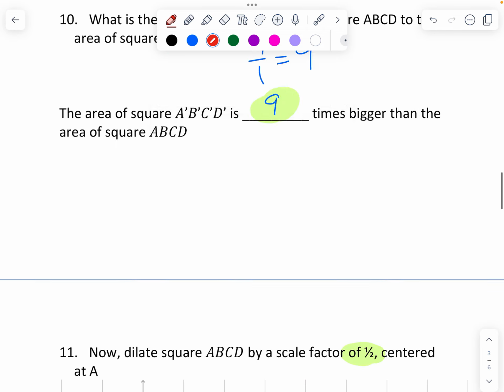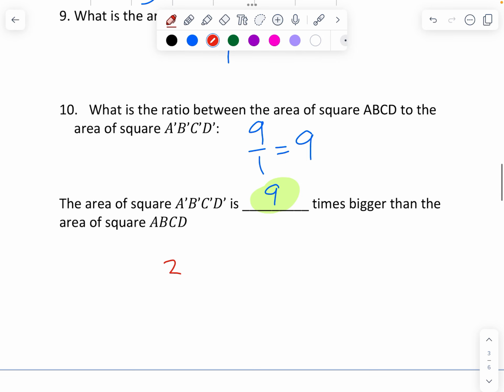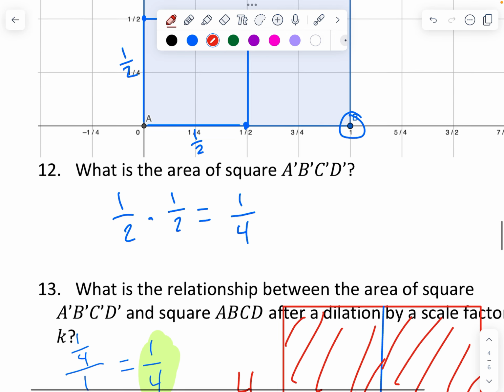That's why above, when we looked at this problem, we tripled 2 times and we got 3 times 3 is 9. Here we cut in half 2 times, 1/2 times 1/2 is 1/4.